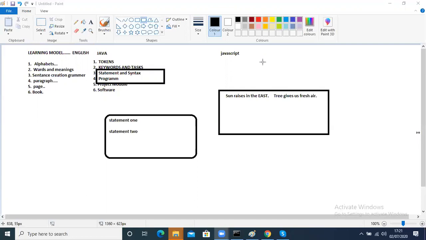Sun rises in the east is a very meaningful statement. Tree gives us fresh air is also a meaningful statement. There is no problem at all. Yes. But if you put them together and make a program, that is a problem, because sun is talking about sun, tree is talking about tree. You can't collect them both and make a paragraph.